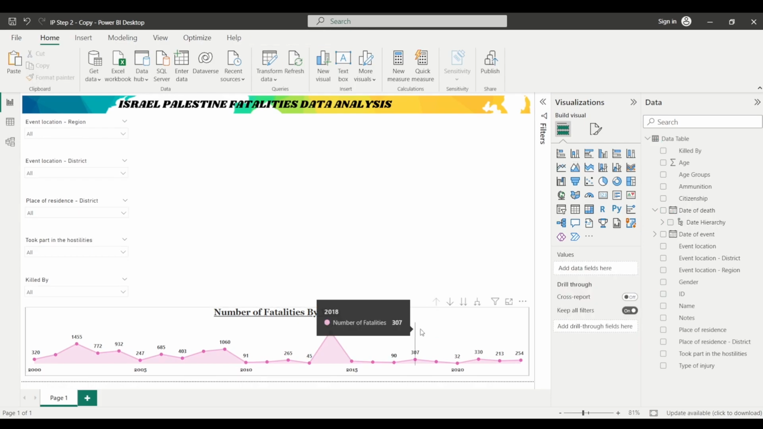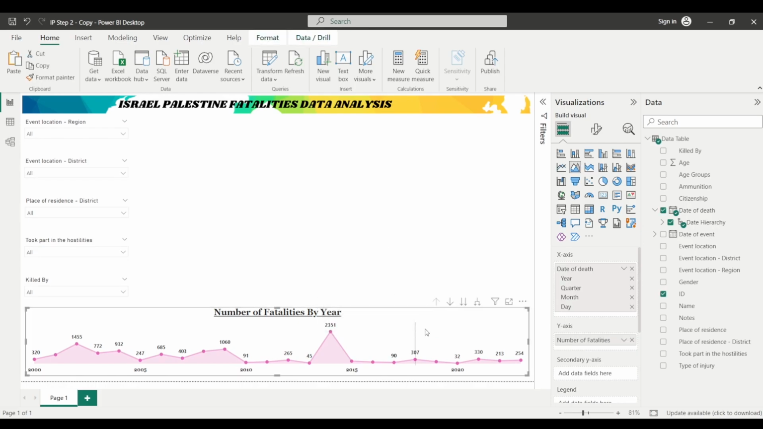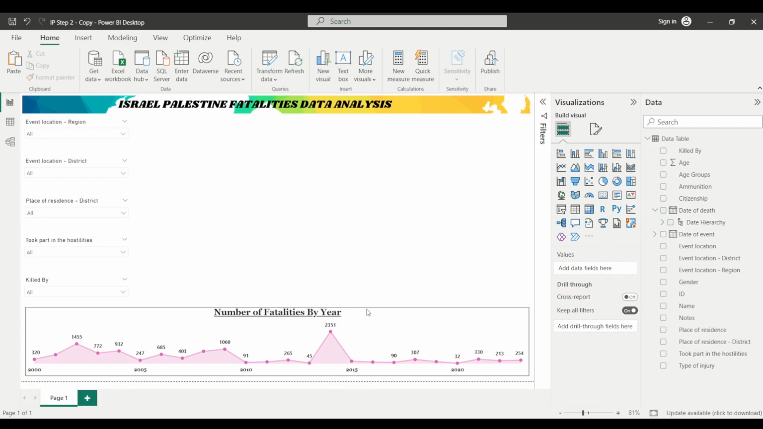And there is one more thing that I want to tell you. You can clearly see that the number of the fatalities have reduced from, let's say, this year 2012 to 2013, and then it suddenly increased in 2014, and then it reduced again. So you can see this trend, and here you can see that in 2023, from the data that is available to us, the number of the fatalities are 254. So you can see this trend, and you can see the number of the fatalities from this chart.